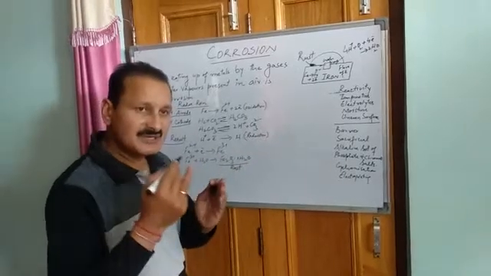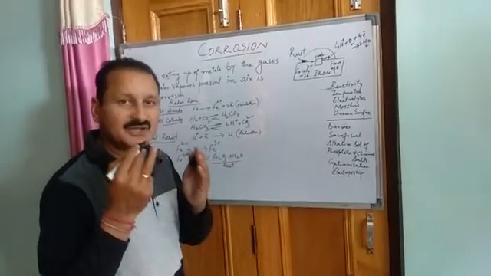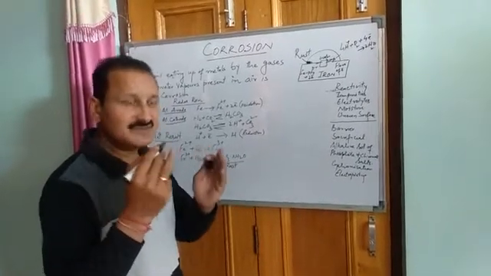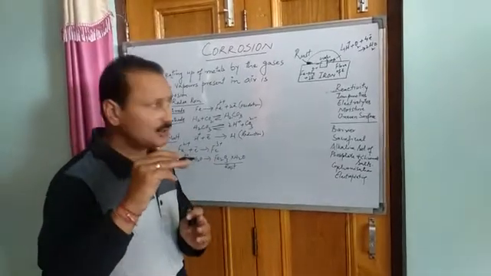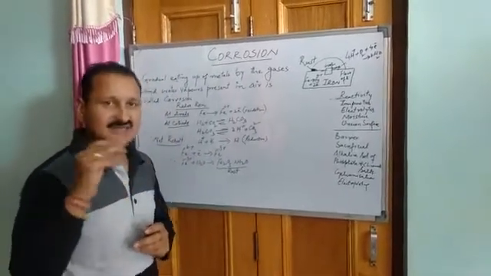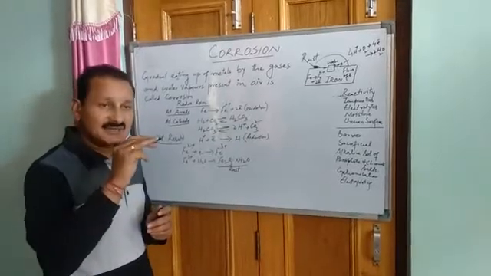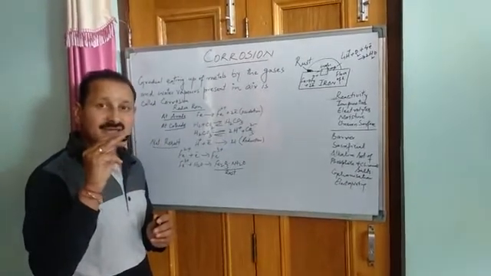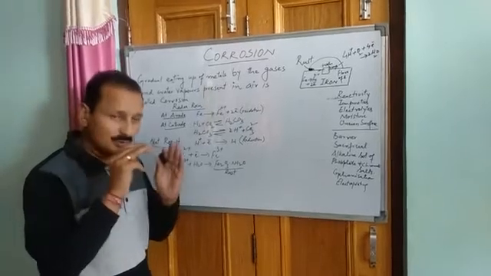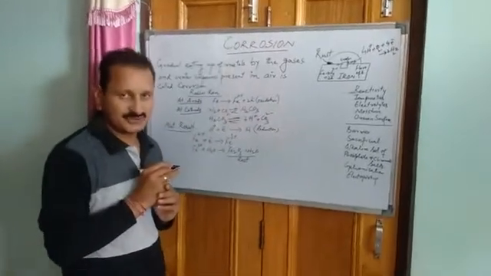They gradually begin to get eaten up. This gradual eating up deposits a layer over these metal surfaces, and that oxide layer is known as rust, and this whole process is known as corrosion.